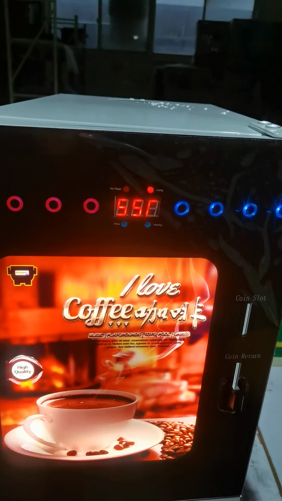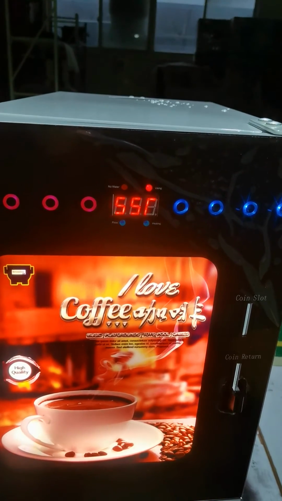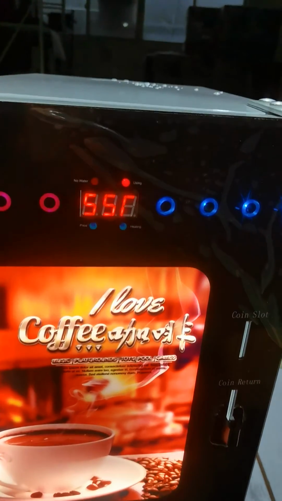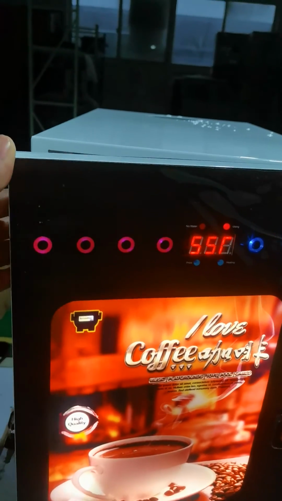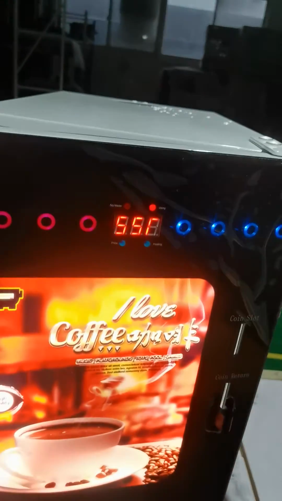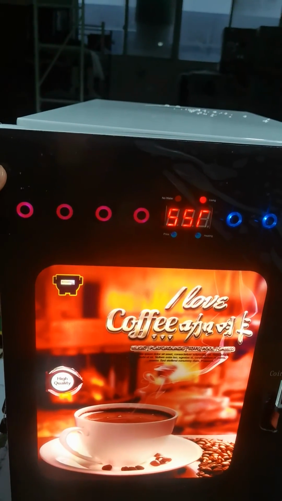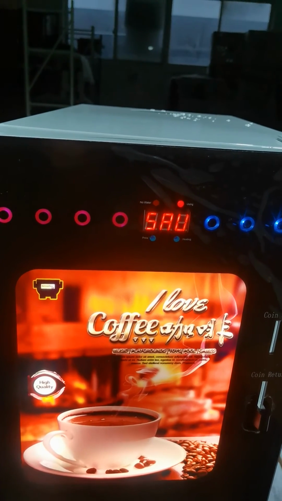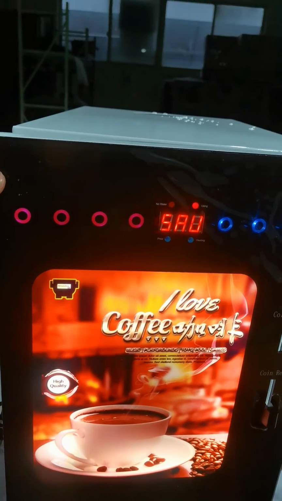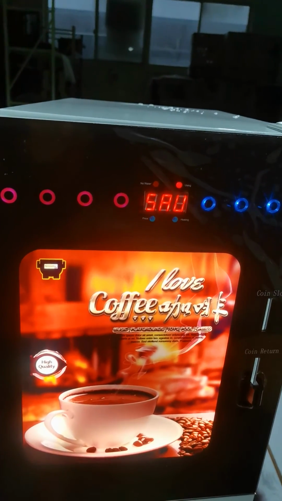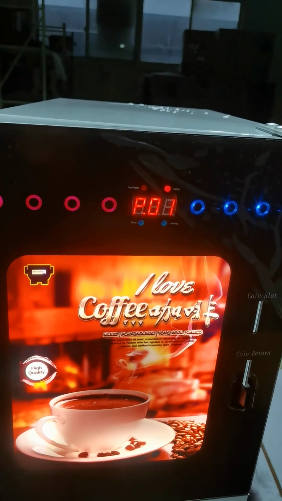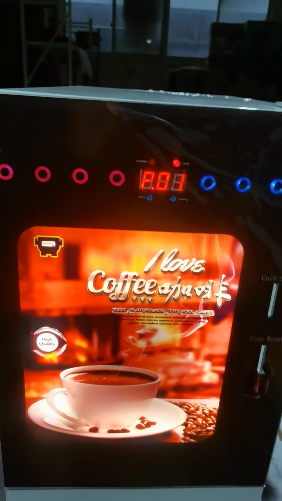After setting, you get to this place and press the increase button again and save the data. And save here, SAU, save the data. Now it is standard for the user now.